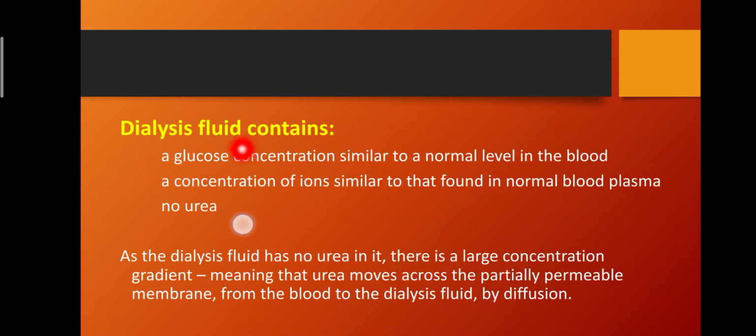Dialysis fluid is a fluid that contains a glucose concentration similar to the normal level in the blood and a concentration of ions similar to that found in normal blood plasma. Dialysis fluid contains no urea. As the dialysis fluid has no urea, there is a large concentration gradient, meaning that urea moves across the partially permeable membrane from the blood to the dialysis fluid by diffusion.